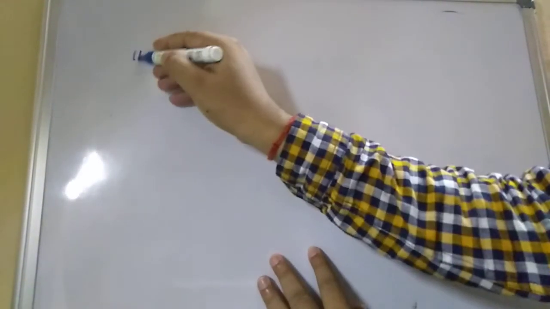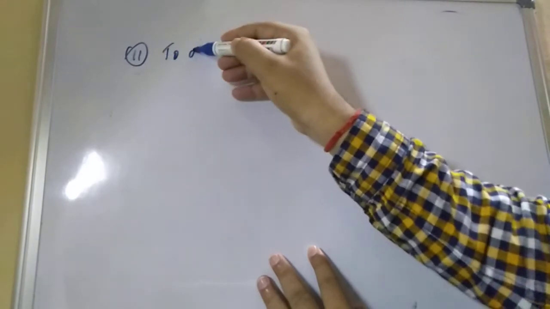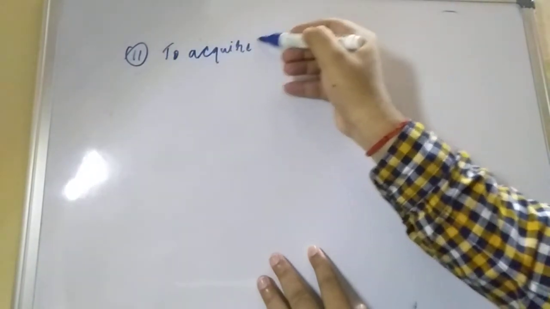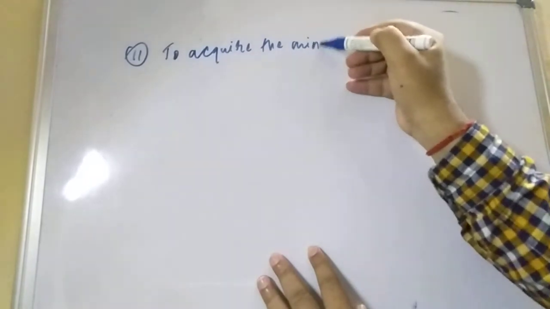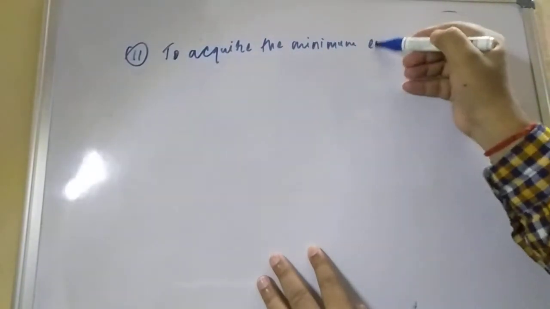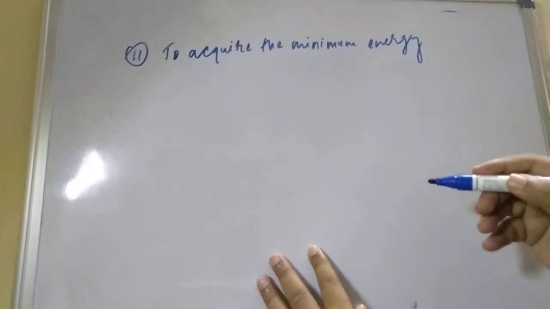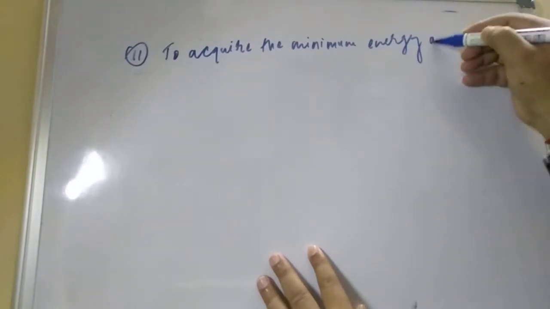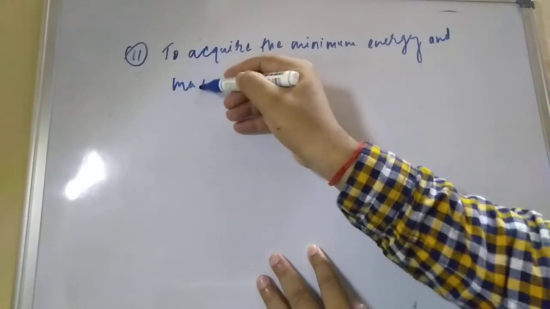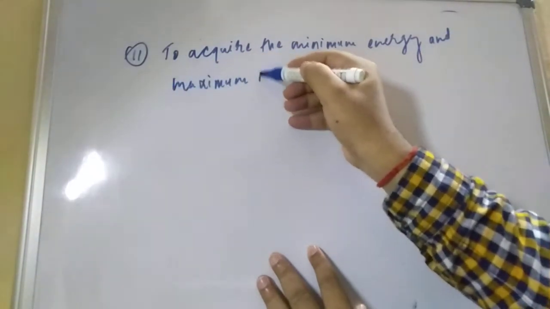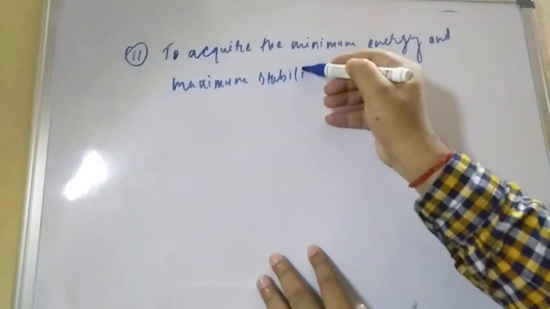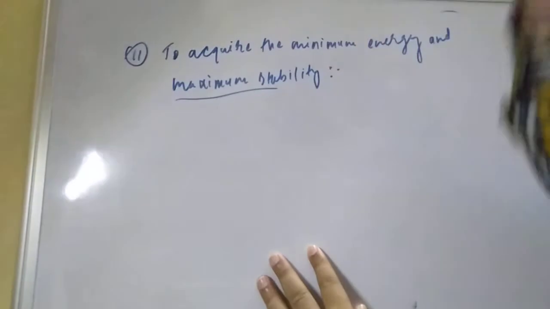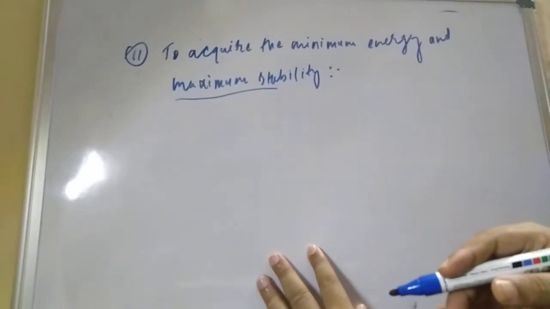The second factor is to acquire the minimum energy and maximum stability.